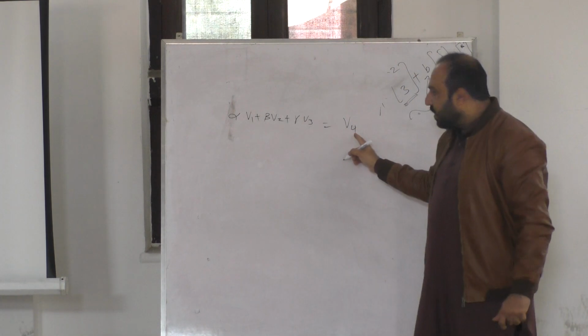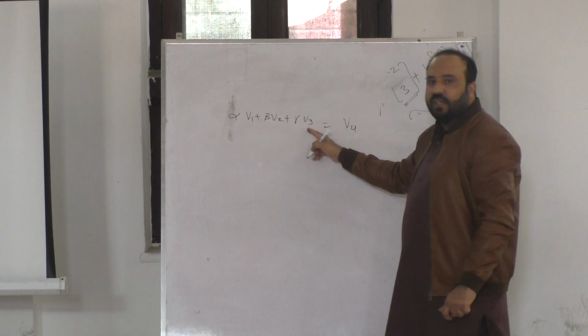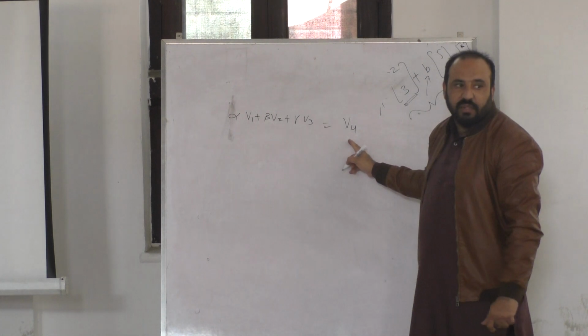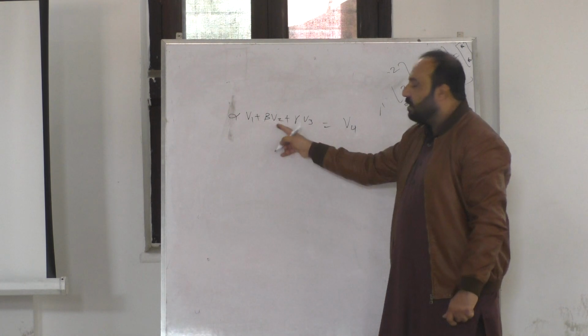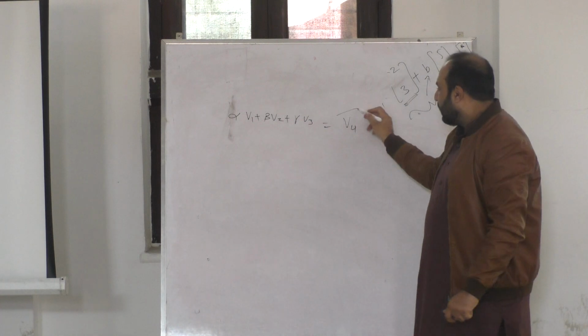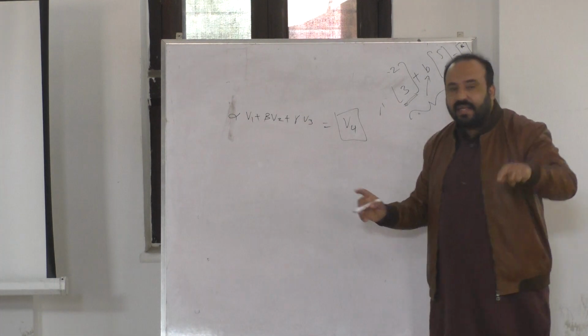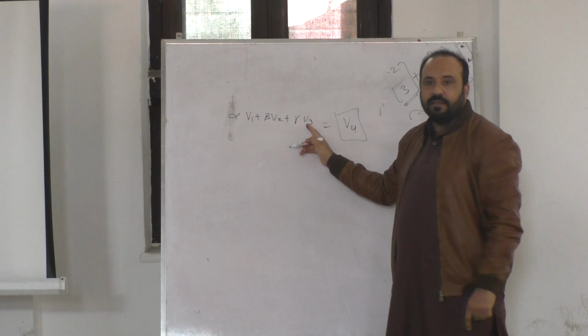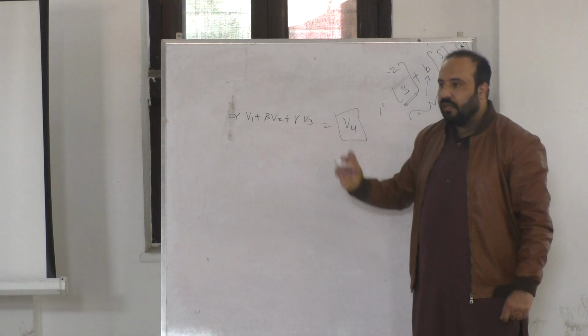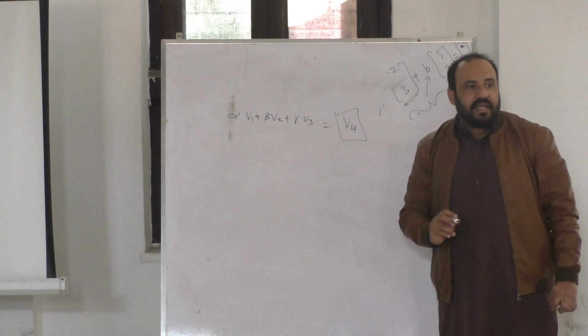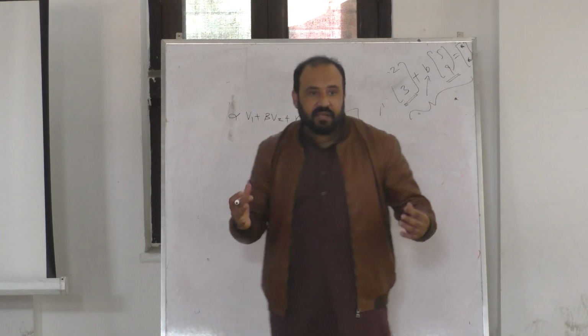If V4 is generatable by V1, V2 and V3, then V4 is said to be linearly dependent upon V1, V2 and V3. Now what do we mean by a linearly independent vector?